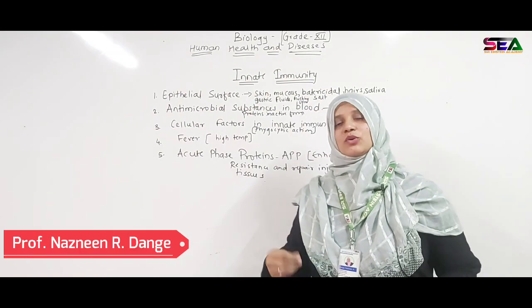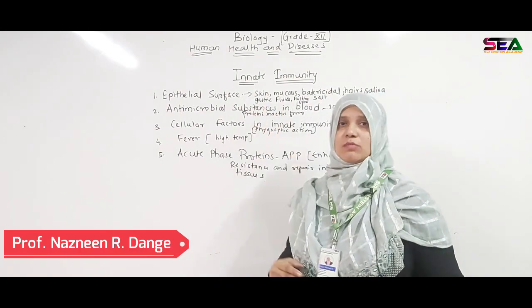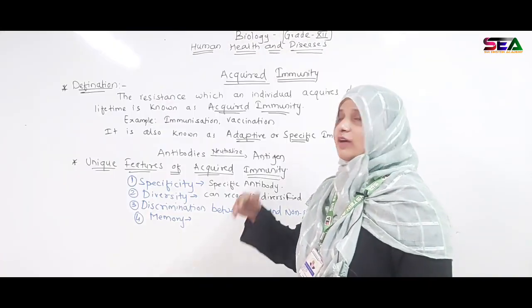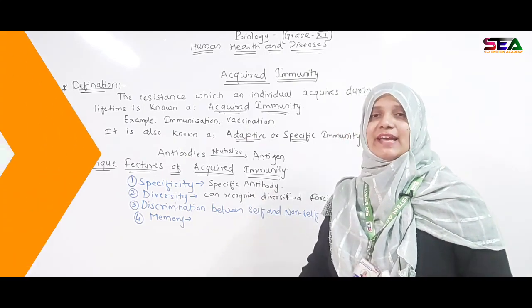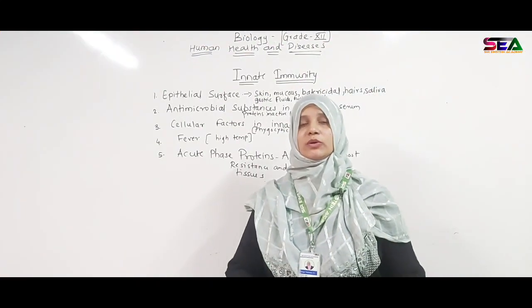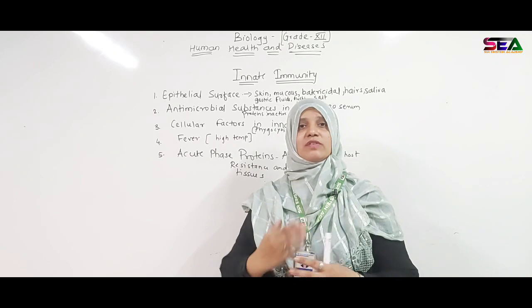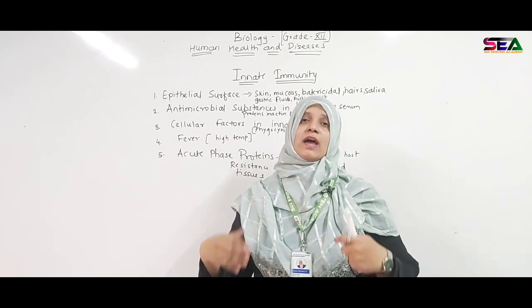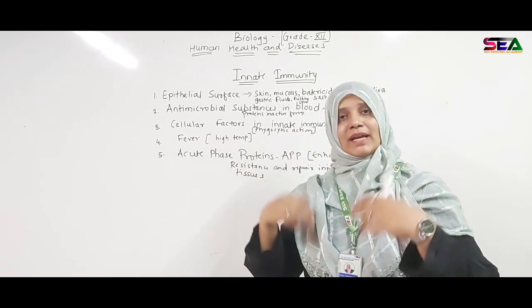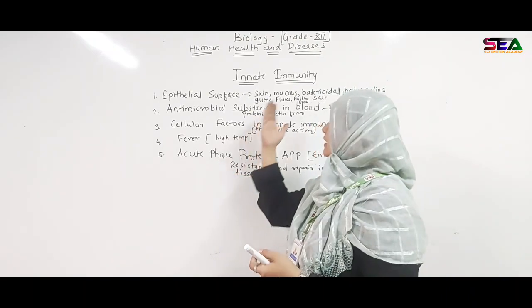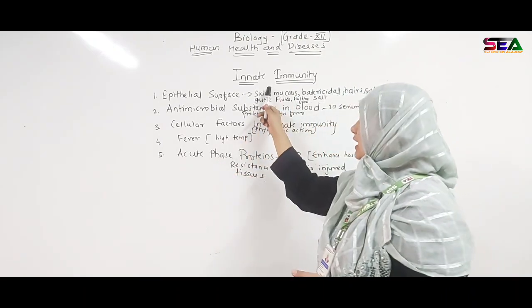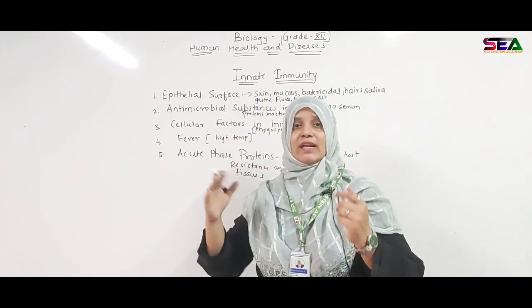Hello students, today we are going to see innate immunity and the definition of acquired immunity. What is innate immunity? Innate immunity is the inborn immunity which you gain from your parents, and from the time you are born you have this innate immunity. Innate immunity is there in different parts of your body.